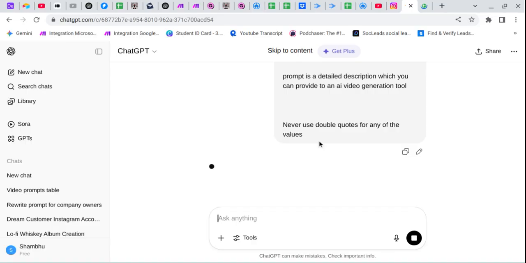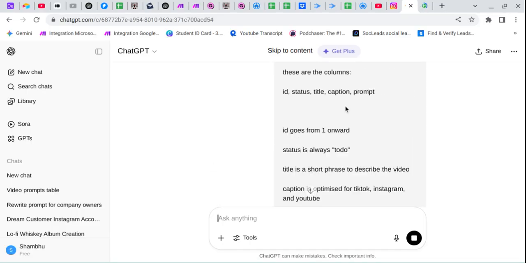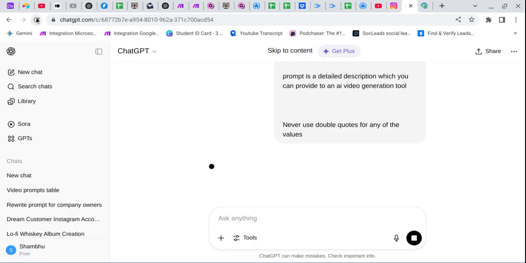Here you can see it is opening. It is writing our prompt. I think it can take some time. I don't know. Let's refresh this again so I can show it works.